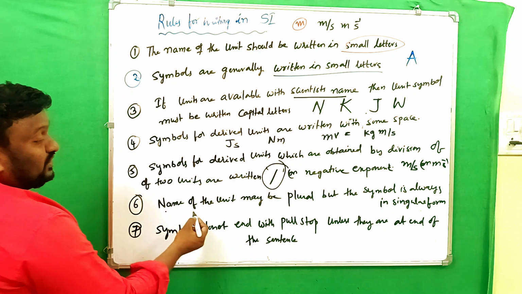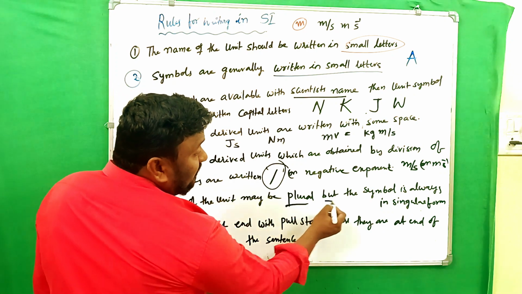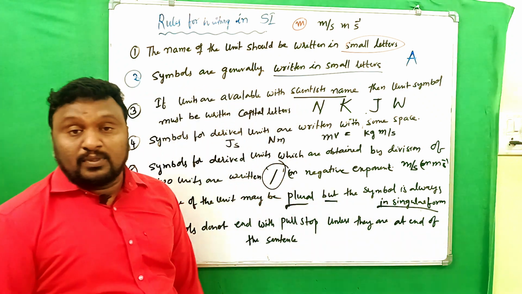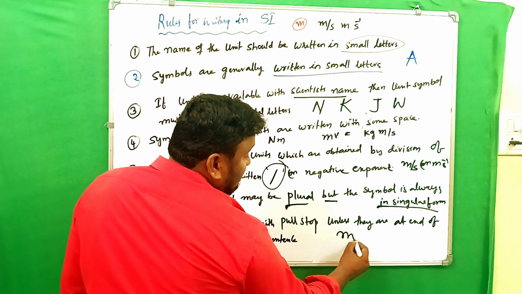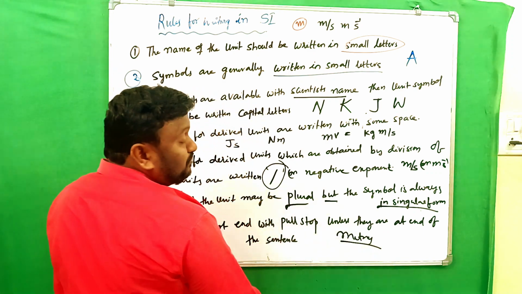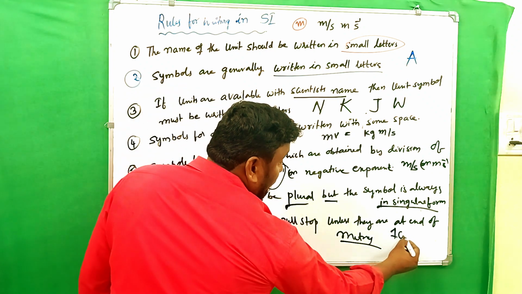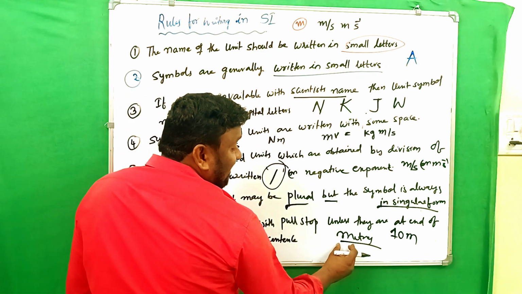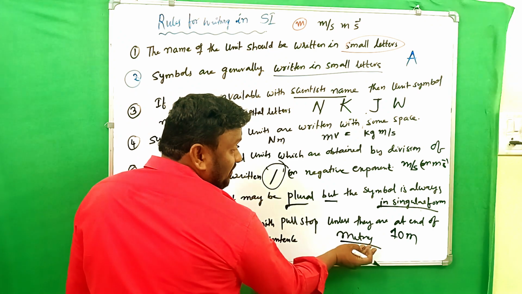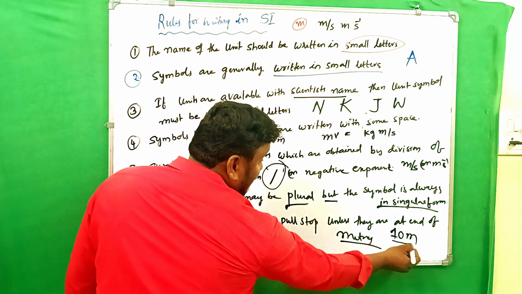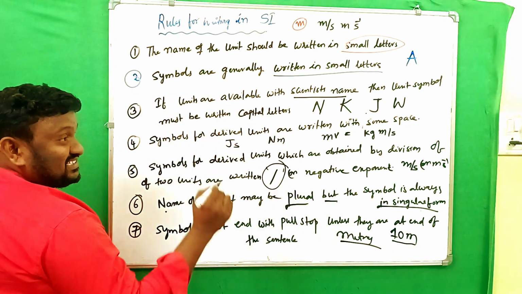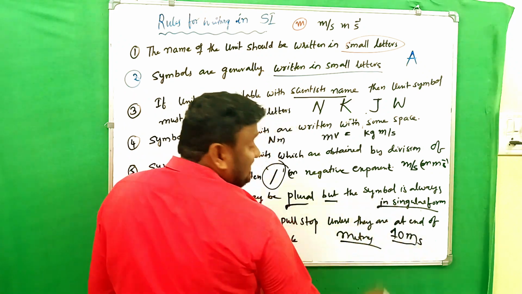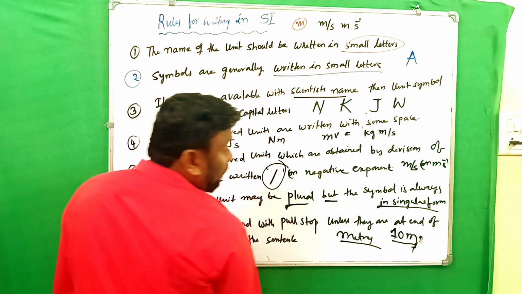And now, name of the unit may be plural, but the symbol is always singular form. For example, we are saying now 10 meters, meters, this is the plural, but while you are writing the symbol, you have to write like this, 10 m. Clear? Got my point? While you are writing the unit name, you have to mention the plural s, but while we are mentioning a number with the symbol, you have to keep only m, meter. So don't keep meters like this, it is wrong. Simply you have to keep 10 m only.